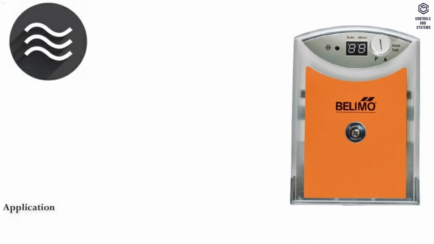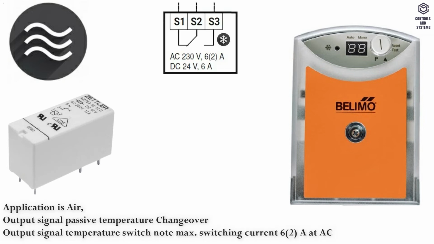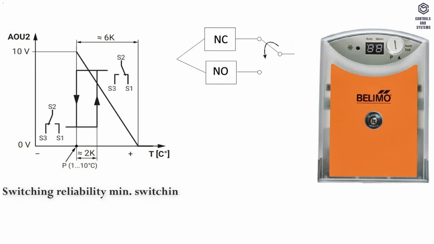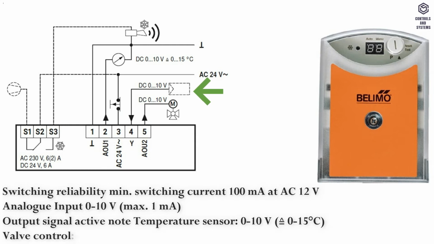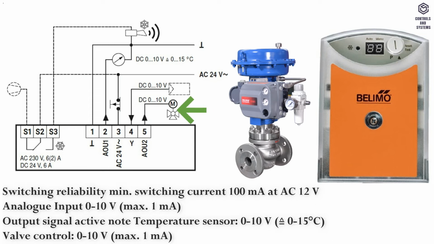Functional data. Application is air. Output signal, passive temperature, is changeover. Output signal temperature, switch node: maximum switching current 6 amps at AC 230 volt or 6 amps at DC 24 volt. Switching reliability is minimum switching current 100 mA at AC 12 volt. Analog input is 0 to 10 volt, maximum 1 mA. Output signal, active node and temperature sensor, is 0 to 10 volt, 0 to 15 degrees Celsius. Valve control is 0 to 10 volt, maximum 1 mA.